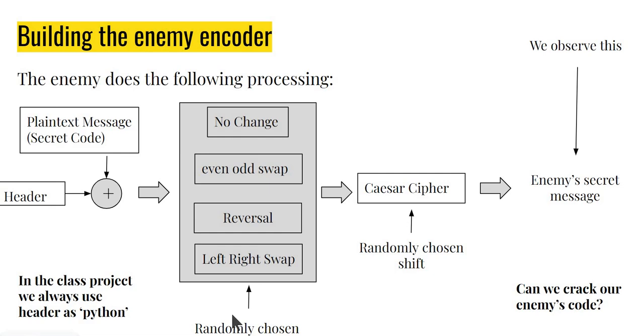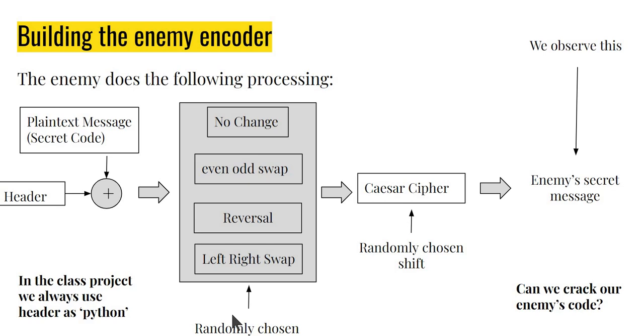We have been looking at enhancing the secret messages project from the YByte Python curriculum available at www.ybyte.in. Prior to this, we have looked at multiple ciphers, for example, different transposition ciphers. We have also looked at some substitution ciphers which enhance the Caesar cipher that we do in the class. Now in this video and the next few videos, we are going to change our direction a little bit. We are going to start looking at the problem of breaking the enemy's code.